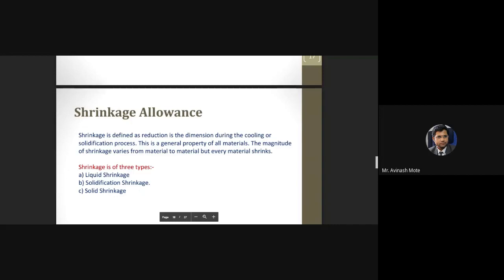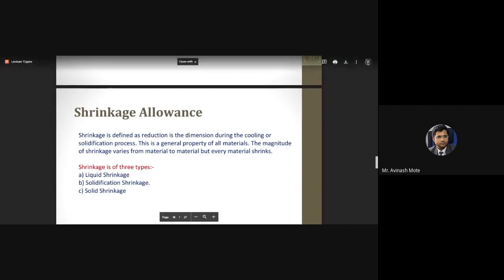Okay, that is nothing but the shrinkage allowance, and it is a general property of all materials. Whatever kind of material you use, there is going to be some kind of shrinkage, less or more. It is going to be there. The magnitude of shrinkage varies from material to material, but every material shrinks. This is the statement.